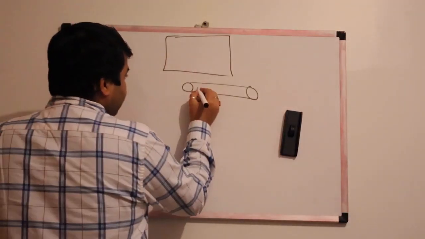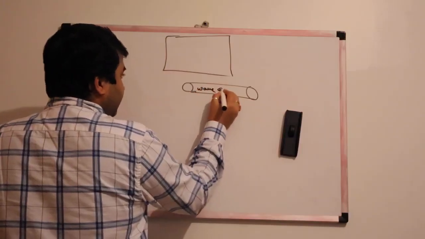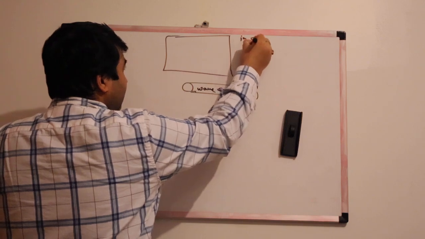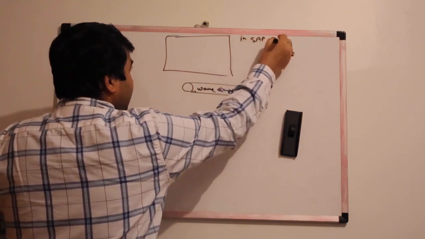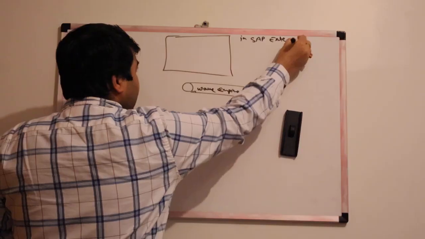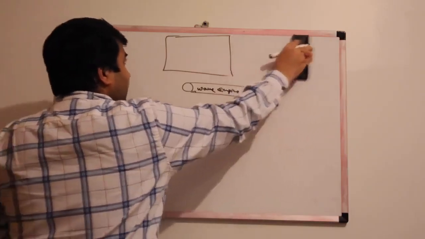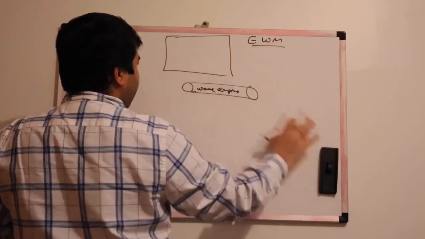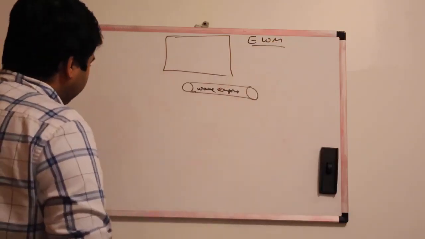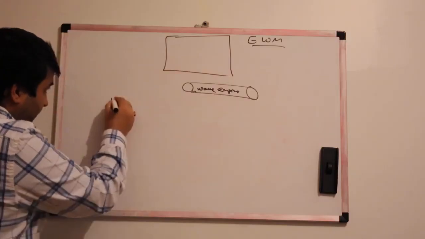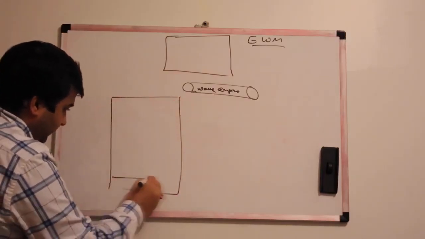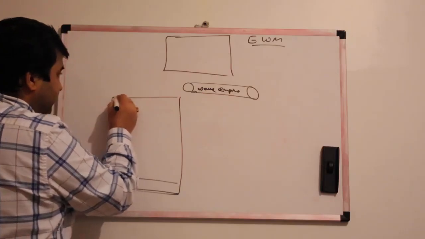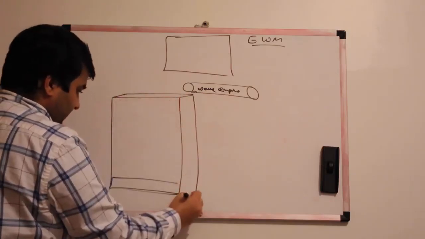So this is the wave engine in SAP Extended Warehouse Management, or EWM, as I have less space here. Suppose this is the high reach storage type in the warehouse.